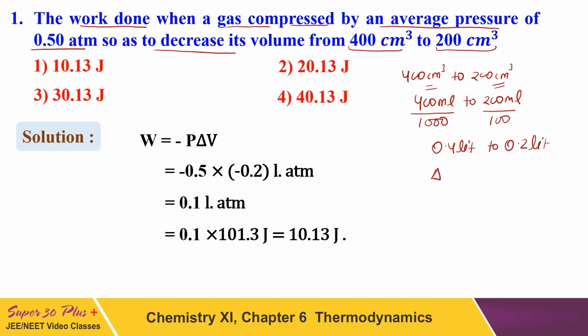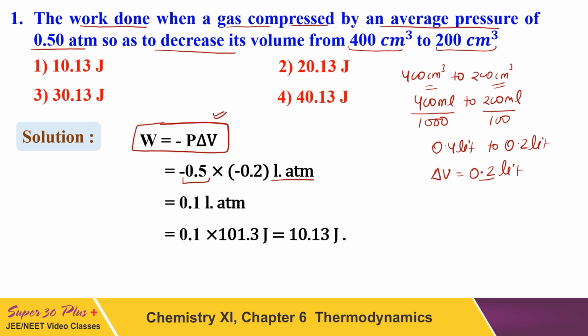And the change in volume delta V will be 0.2 in liters. Now in order to calculate the work done, we shall apply the formula W is equal to minus P delta V, as we use in chemistry. As per the formula W is equal to minus P delta V, pressure is 0.5 atm, external pressure, and change in volume is 0.1.